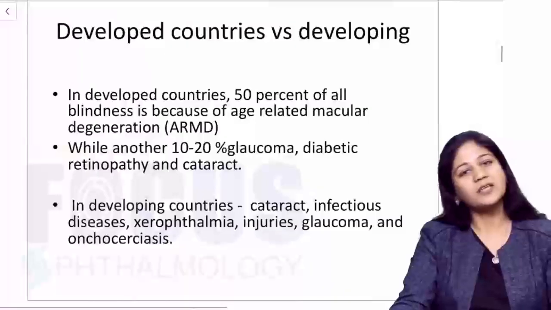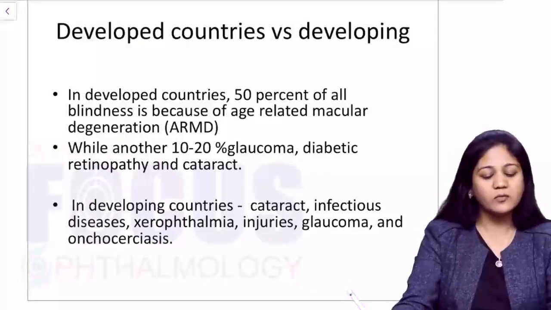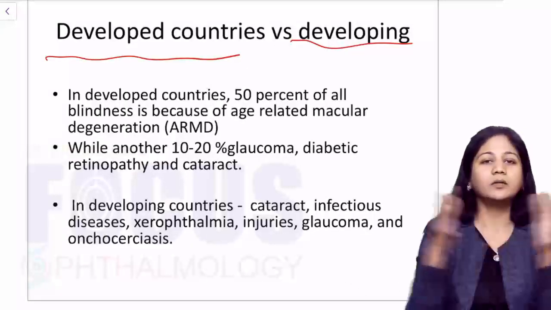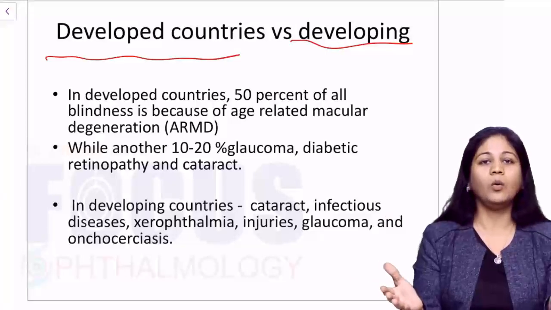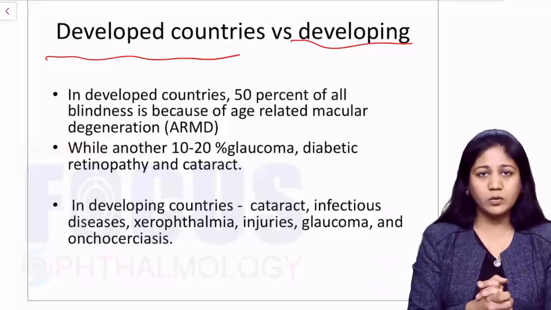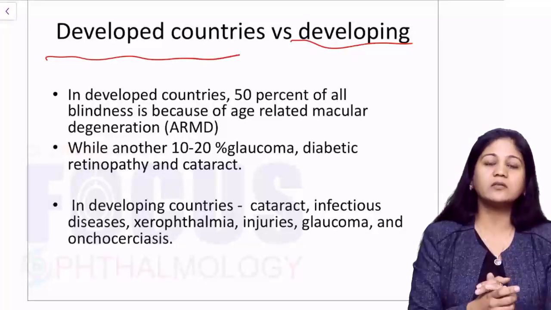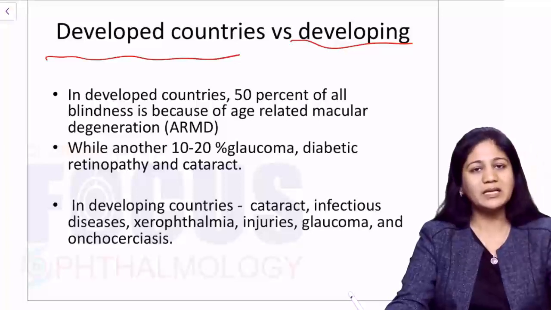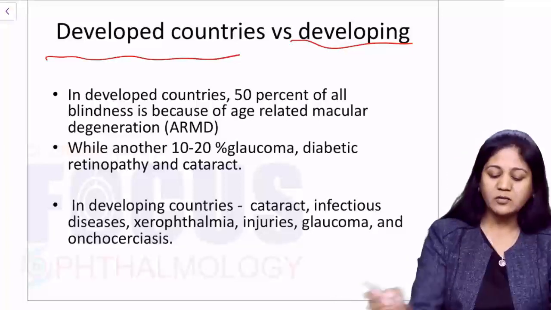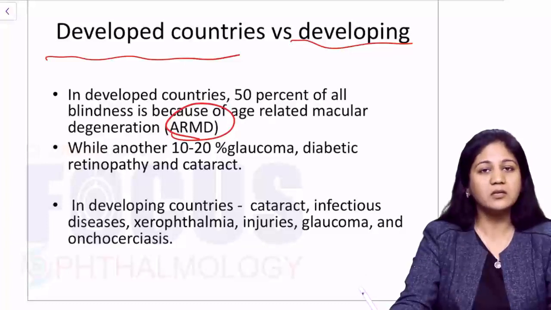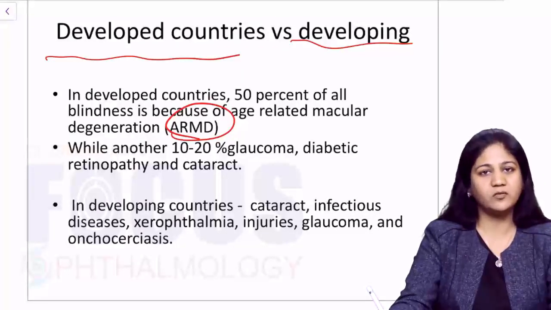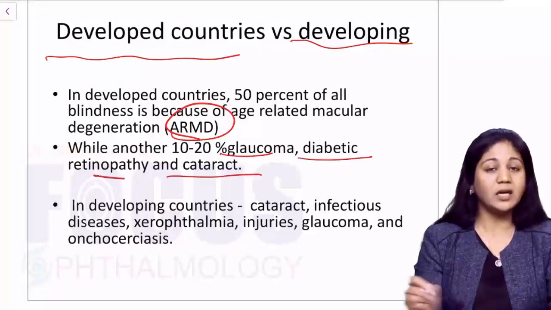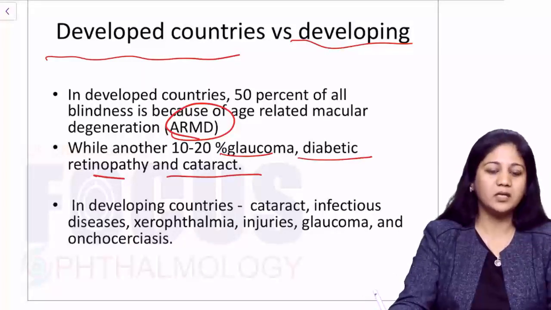Now friends, there is a huge difference between the causes of blindness in the developed countries and in the developing countries. If we talk about the whole, cataract is the main cause of blindness worldwide. We all know that. Refractive errors is the most common cause of ocular morbidity. We all know that. But if we talk separately about the developed countries, you'll be surprised to know that it is age-related macular degeneration, which is the most common cause of blindness in the developed part. And glaucoma, diabetic retinopathy and cataract are the most common remaining causes.